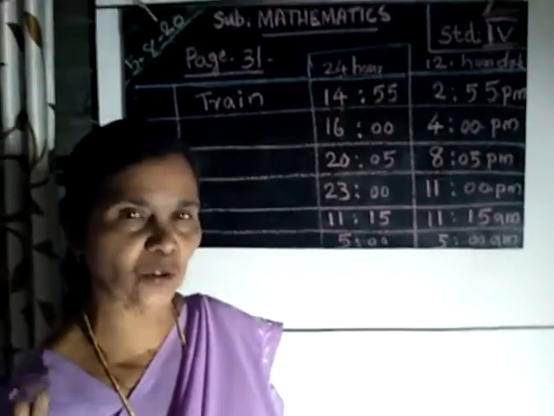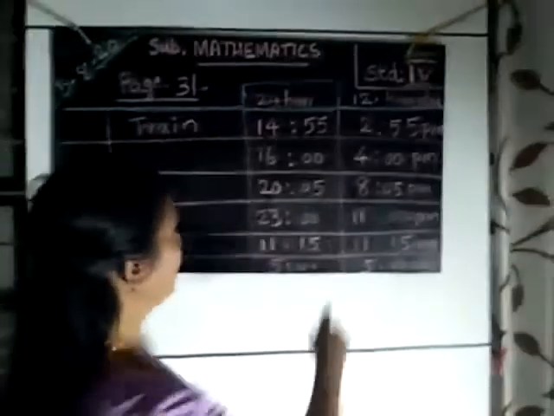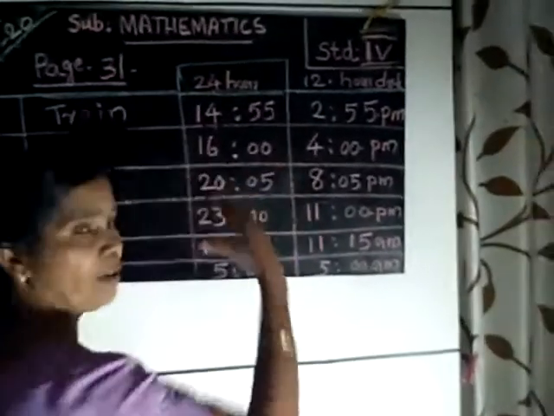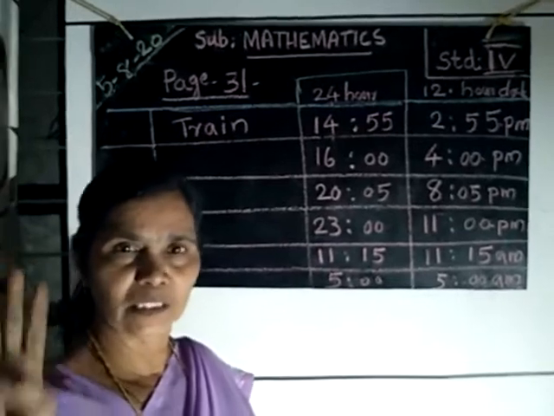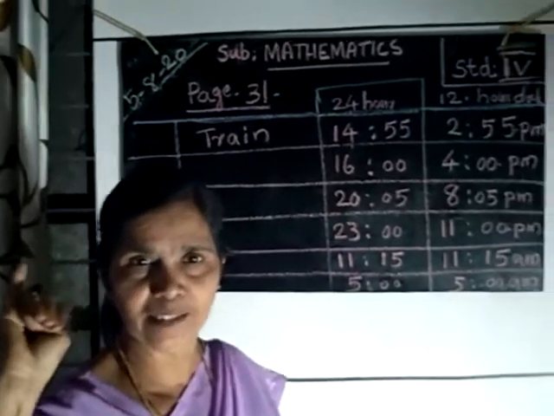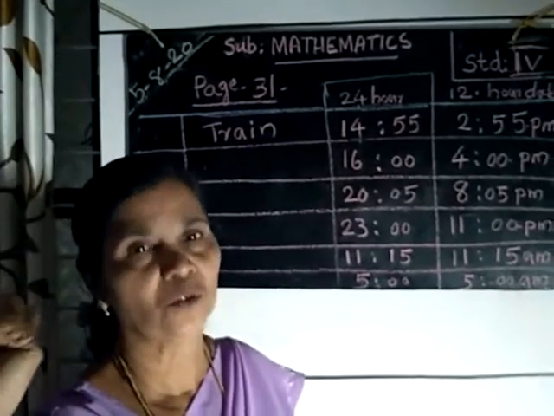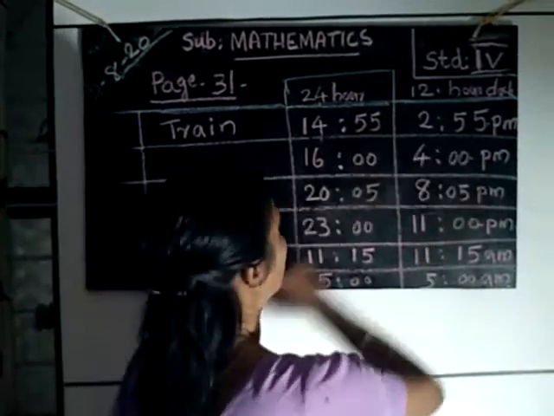That means 4 o'clock PM. You add the time from 12. After 12, 1 hour, 13, 14, 15, 16 hours means 4 hours. 4 o'clock in the evening, that means 4 PM.